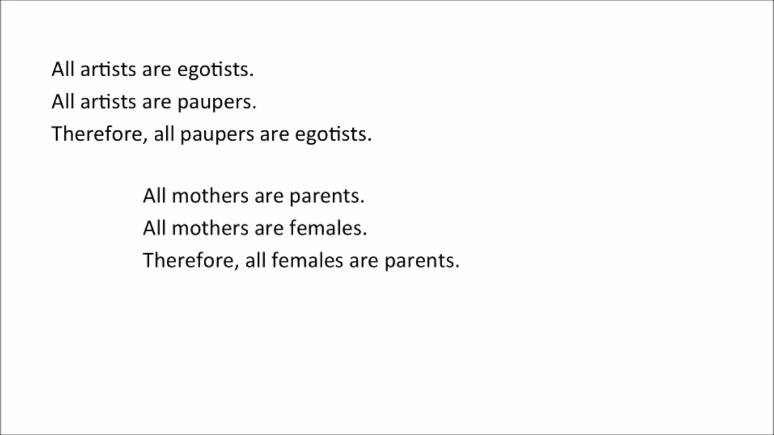Here's another example. This one's easier to see. All mothers are parents, that's true. All mothers are females, that's true. Therefore, all females are parents, that's false. So what you can see is that this pattern is not valid. The first two things can be true, and yet the third one isn't. But they both are exactly the same pattern.